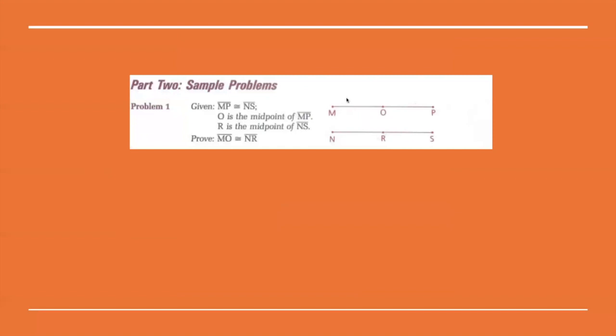We are given that segment MP is congruent to segment NS. We are given that O is the midpoint of MP and R is the midpoint of NS, and we need to prove that MO is congruent to NR.